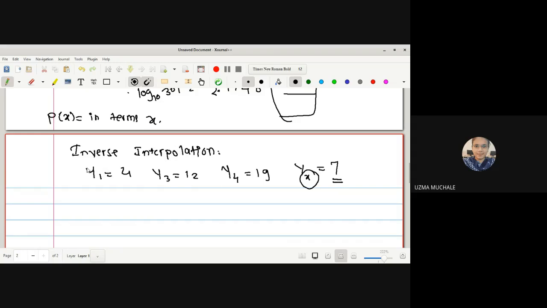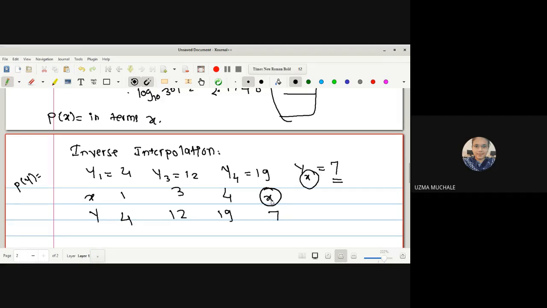For that we will use the inverse interpolation. In that, the polynomial p of y we will now obtain in terms of y, and we'll substitute the values of y. Here you can see this in the form of a table. We can write x as 1, 3 and 4, and the corresponding values are 4, 12 and 19, and we don't know where 7 will be.